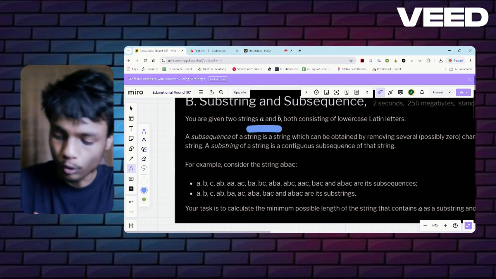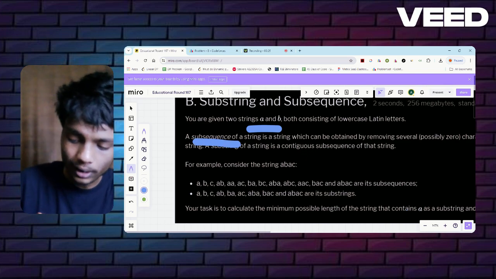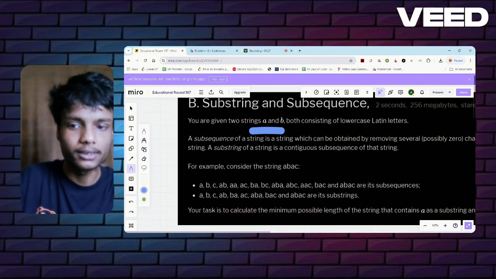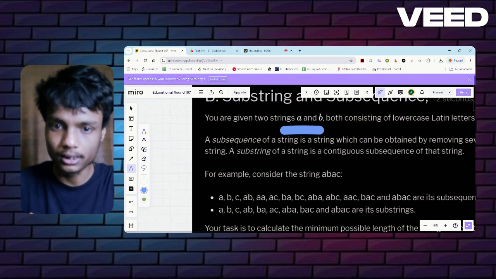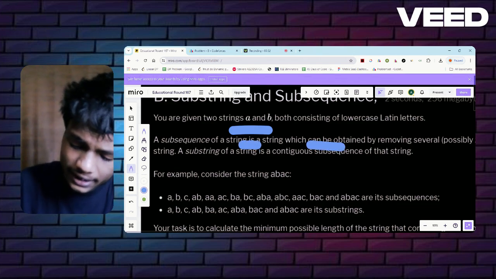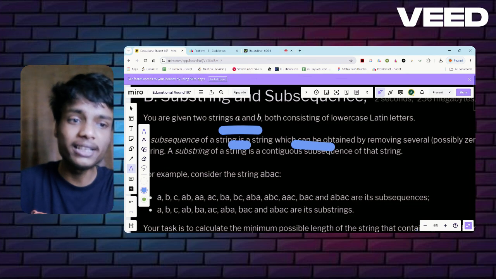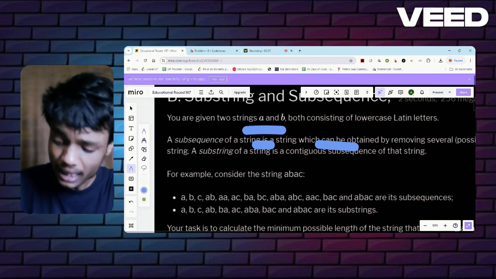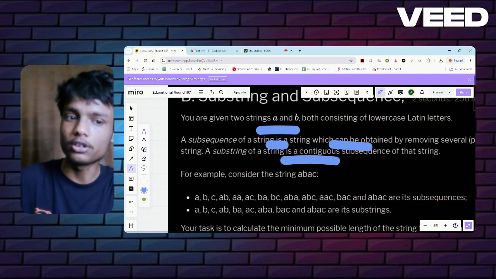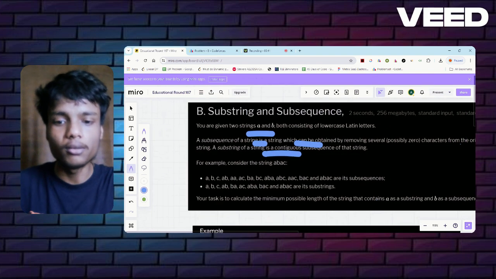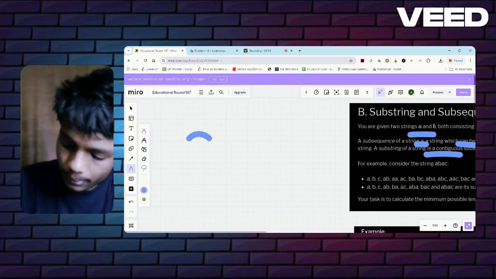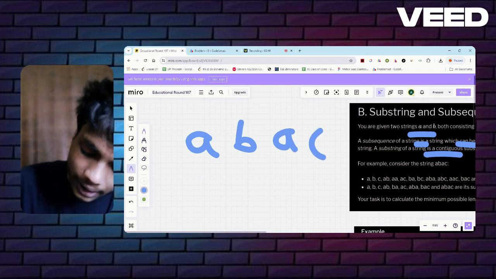Now, what is a subsequence and what is a substring? Let's see the difference. First of all, what is a subsequence? A subsequence of a string is a string which can be obtained by removing several characters. And a substring is a contiguous subsequence of that string. Let's see by some examples. Let's say the example is A, B, A, C.